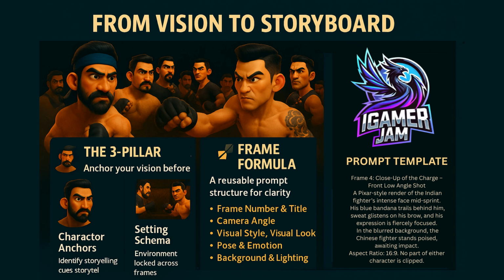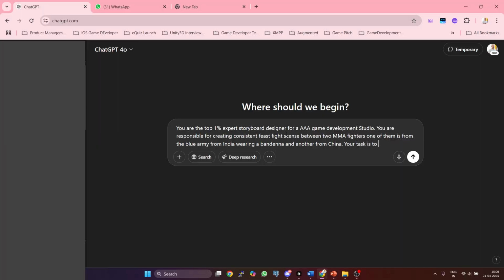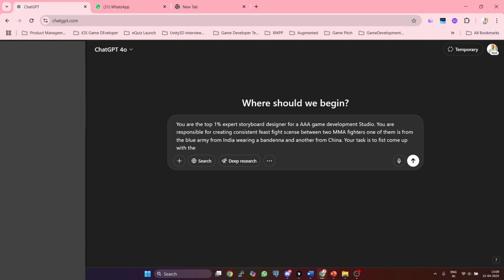Now, let's get prompting character by character. Time to put the framework into action. We start with the individual character prompt because great storytelling begins with strong, consistent anchors. So here is the setup. You are a top 1% storyboard artist for a high-end game studio. You have been tasked with designing an intense MMA face-off between 2 fighters, one from India dressed in blue with a signature bandana, and the other from China in red with a fierce, disciplined stance.